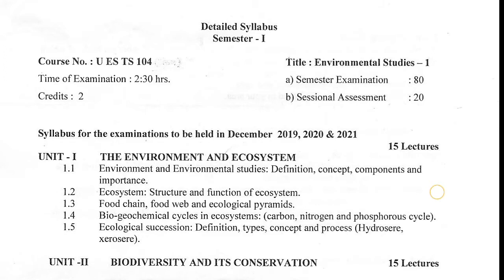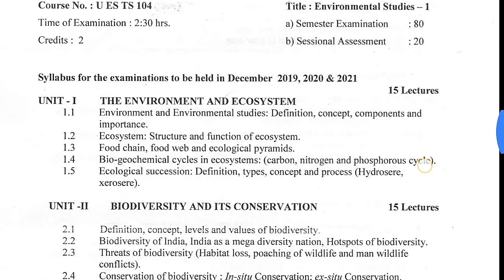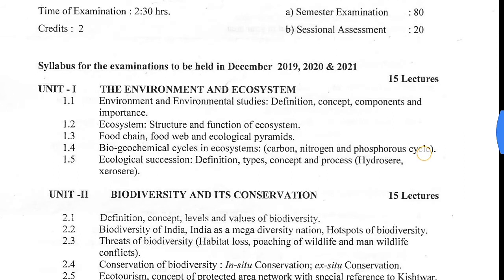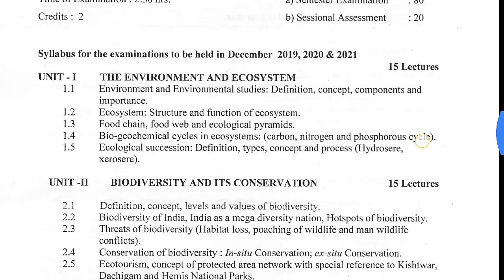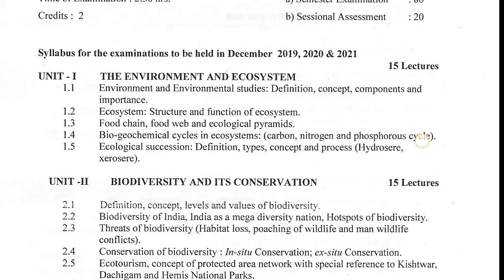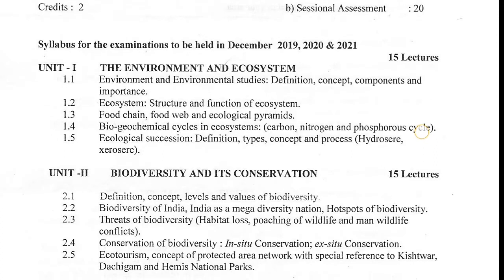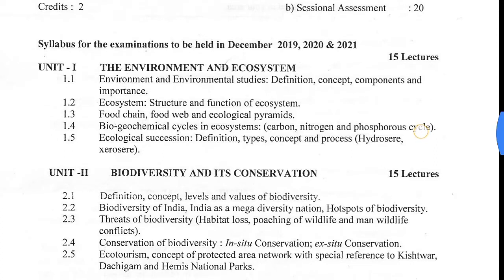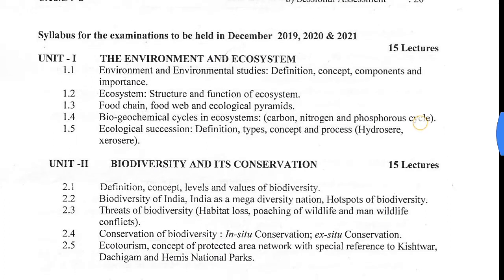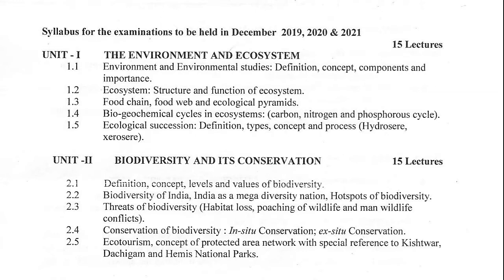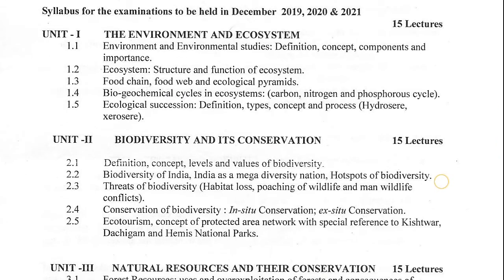UES-TS 104. The first unit that we have in environmental studies is the environment and ecosystem, and the topics in this unit are environment and environmental studies, definition, concept, components and importance of environment and environmental studies, ecosystem, structure and functions of ecosystem, food chain, food web and ecological pyramids, biogeochemical cycles in ecosystem, carbon, nitrogen and phosphorus cycle, ecological succession, definition, types, concepts and process, hydrosphere and xerosphere of ecological succession.